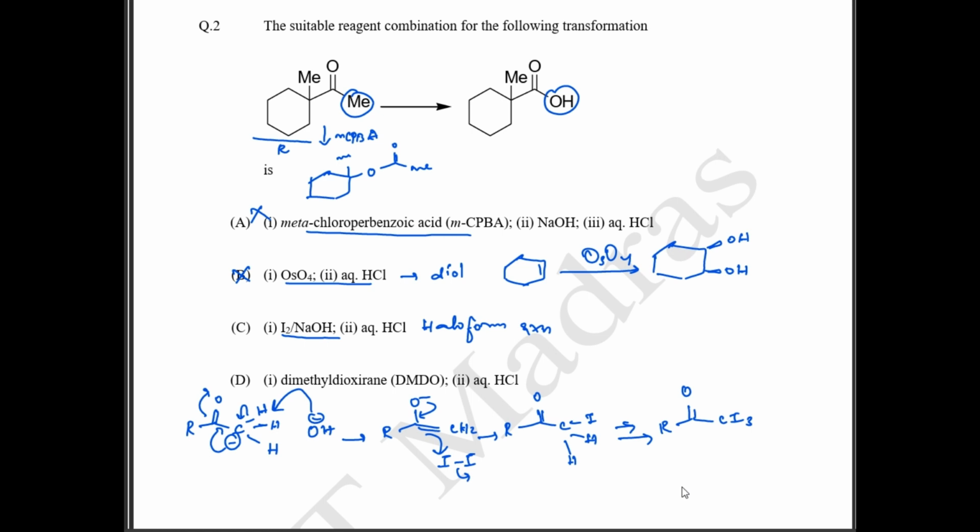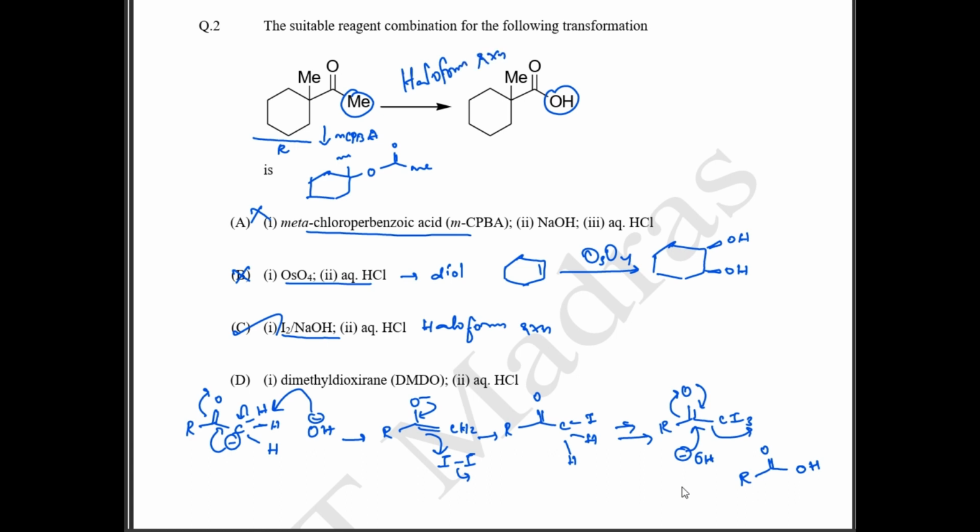Once your CI3 group is formed, your OH minus will attack your carbonyl group. This is going to form your O minus, and once this O minus falls back, this entire group will be removed, so you will be getting your acid group like this. So option C is the correct answer, where your haloform reaction is taking place. This is your haloform reaction.